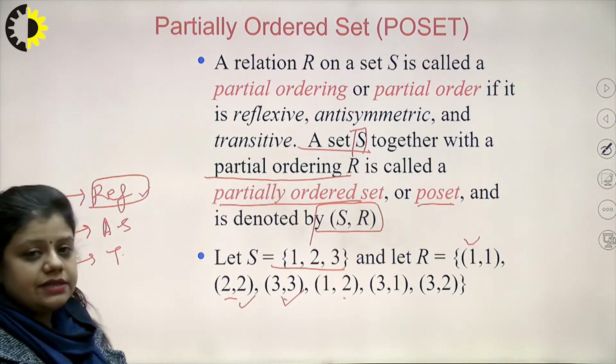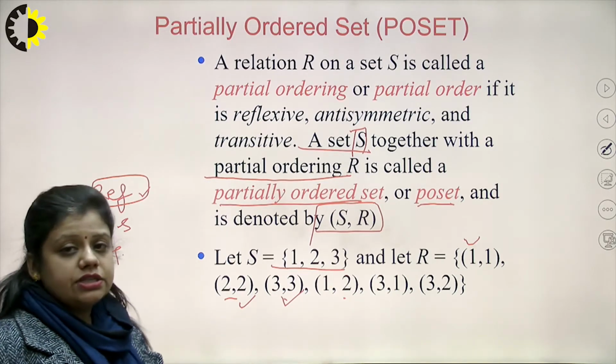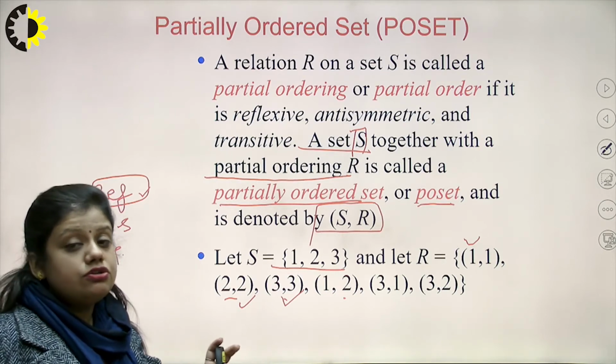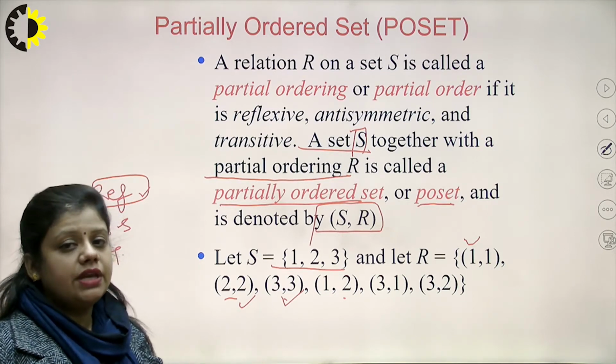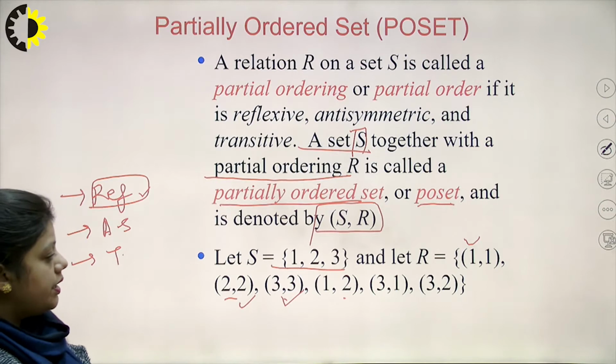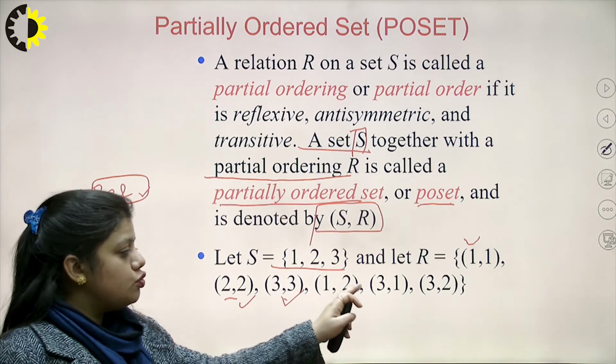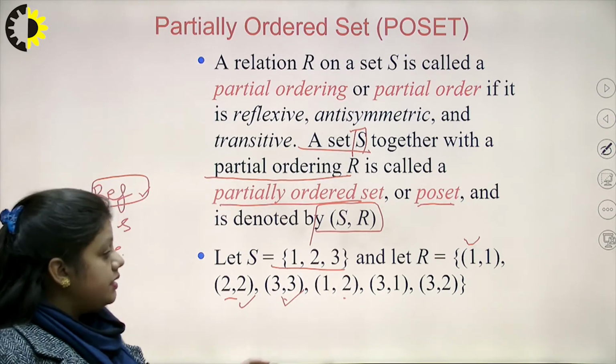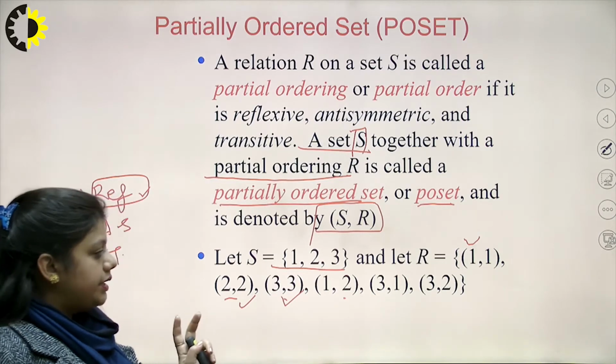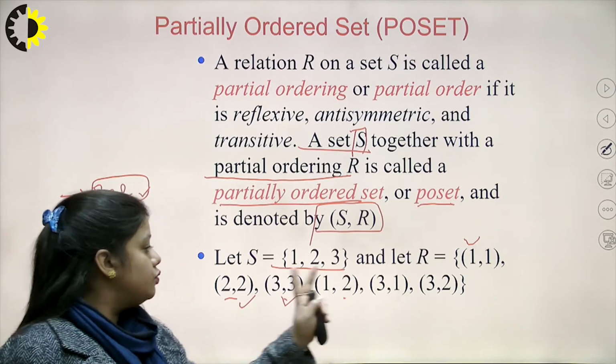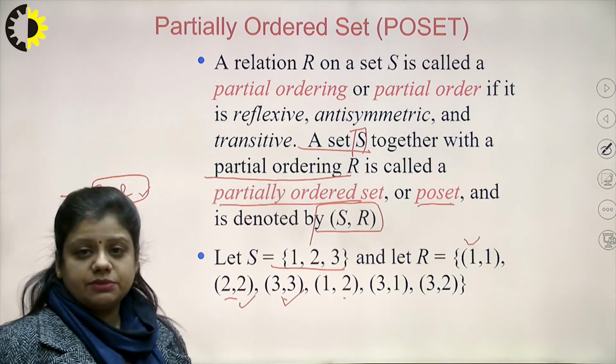Next, let us check for antisymmetric. If (A, B) is present, then (B, A) should only be there when A is equal to B. We saw here that (1,2) is present, (2,1) is not here. It's fine. (3,1) is there, (1,3) is not there. (3,2) is there, (2,3) is not there. So it is antisymmetric.